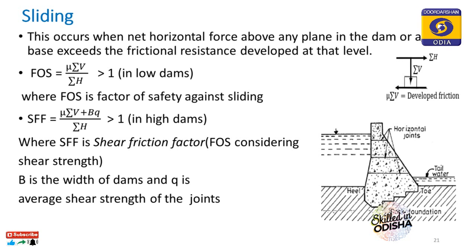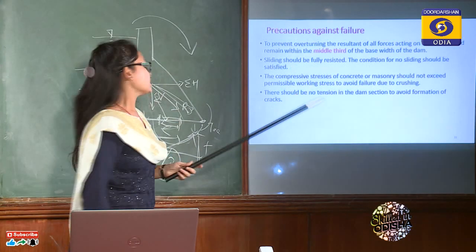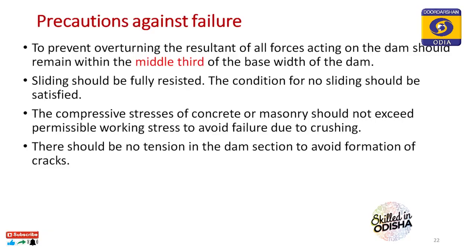Apart from this, the base of the dam is stepped so that it will provide proper bond and there will be no sliding. So these are the precautions against failure. As I have already mentioned, to prevent overturning we have to follow the middle third rule, that is the resultant should be within the middle third portion of the dam, and then sliding should be resisted by the no sliding condition, and then compressive stress should be within the allowable compressive strength of the material. There should be no tension anywhere.